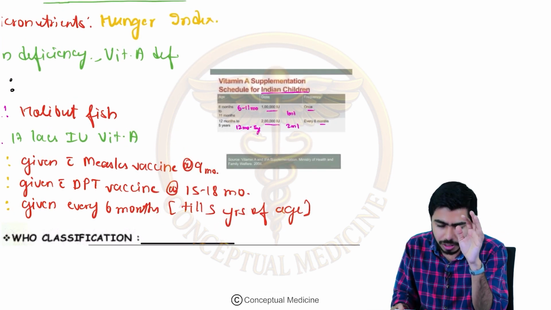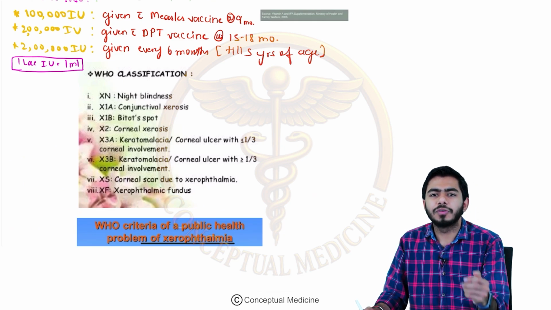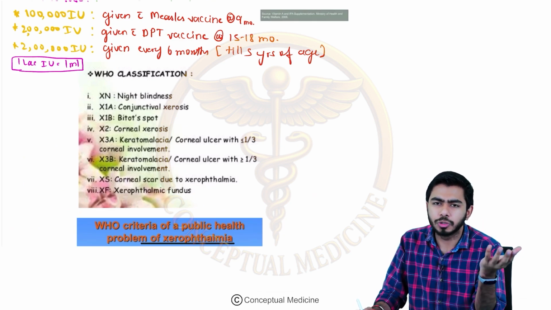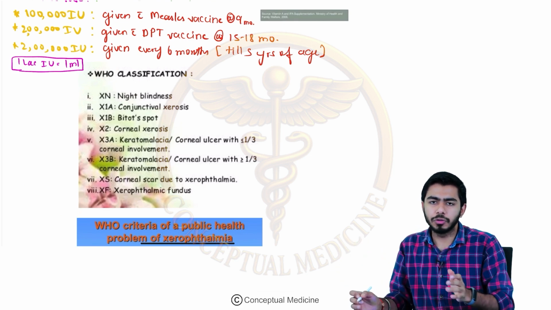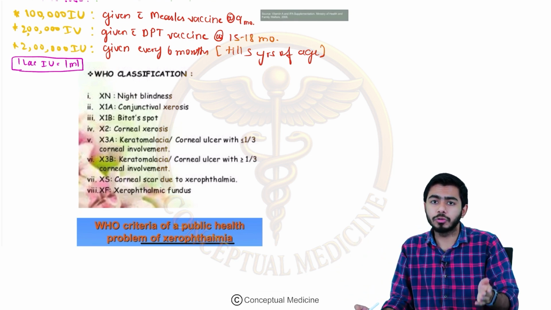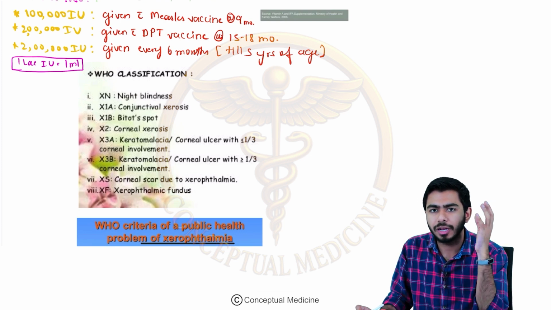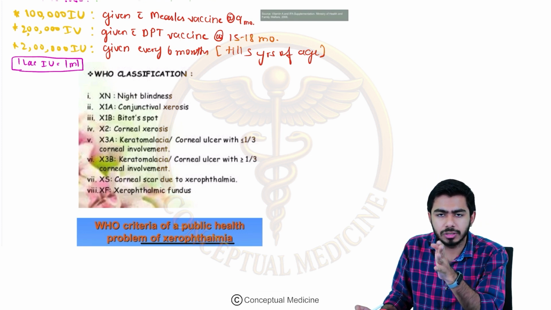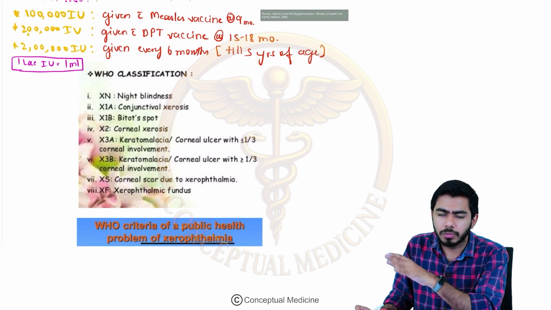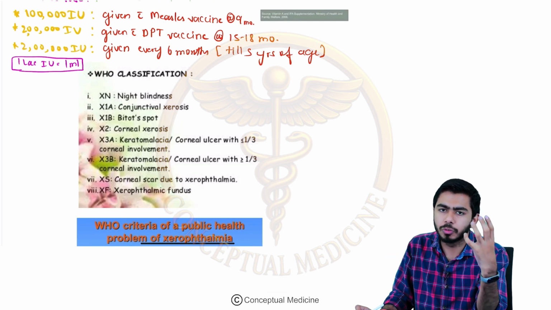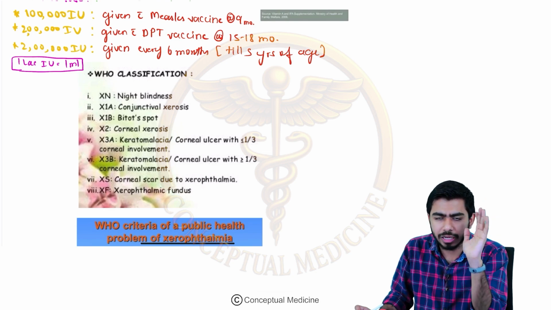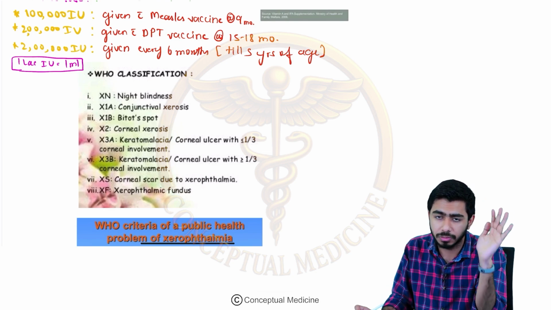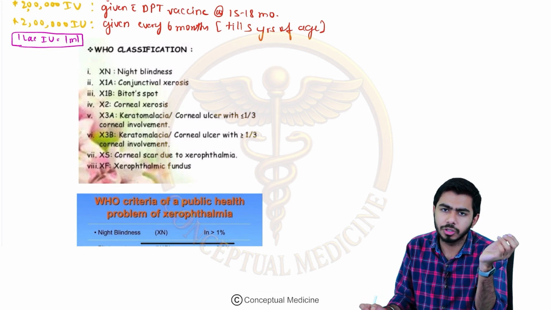Okay, once we are clear with that, now guys, if we talk about vitamin A deficiency, according to the WHO, they have classified this vitamin A deficiency, which is causing eye problems. We know that very commonly the eyes might be affected due to vitamin A deficiency. So WHO has classified the eye lesions, eye ulcers, eye problems. We should know this because this classification has been asked in MCQs multiple times, in the FMGE basically. So over here we should know this classification from the WHO.